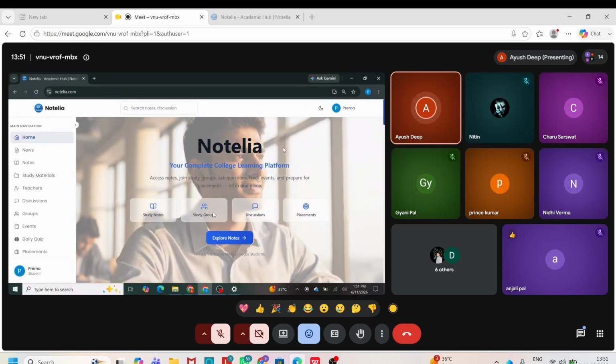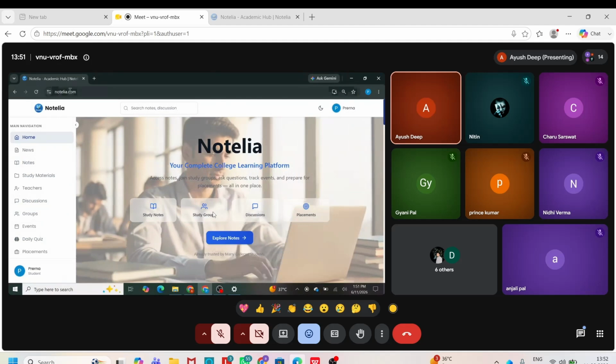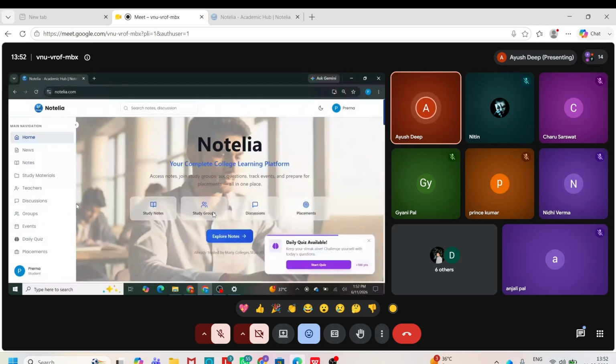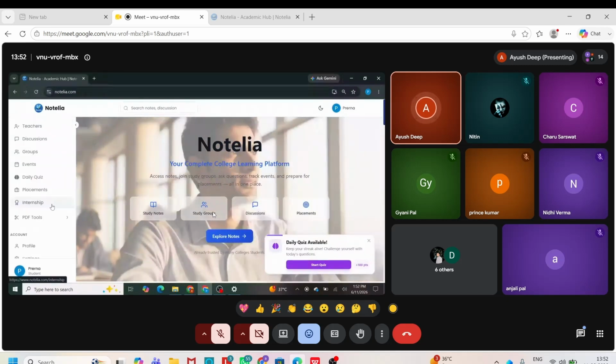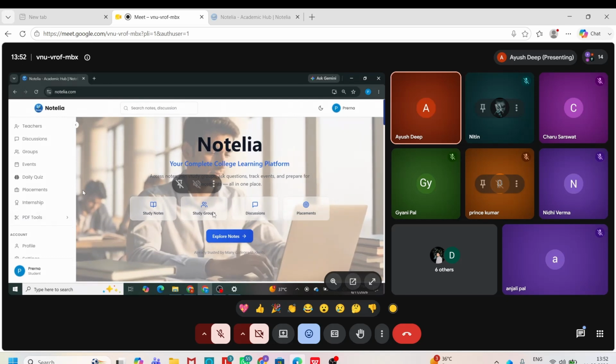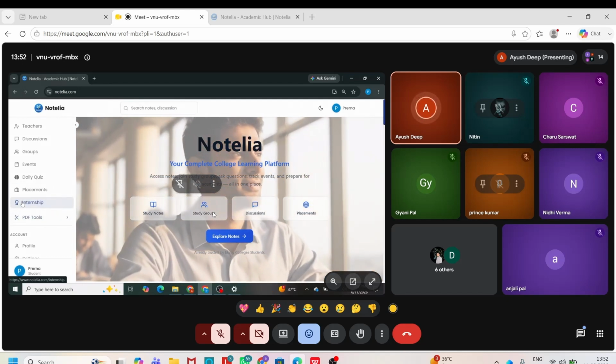All of you know about the Notelia platform. As you have registered in the internship through this platform, we have given you all the access of the internship portal that is available in the sidebar. If you scroll, you will find the internship option. We have given all of you students the access to this internship.